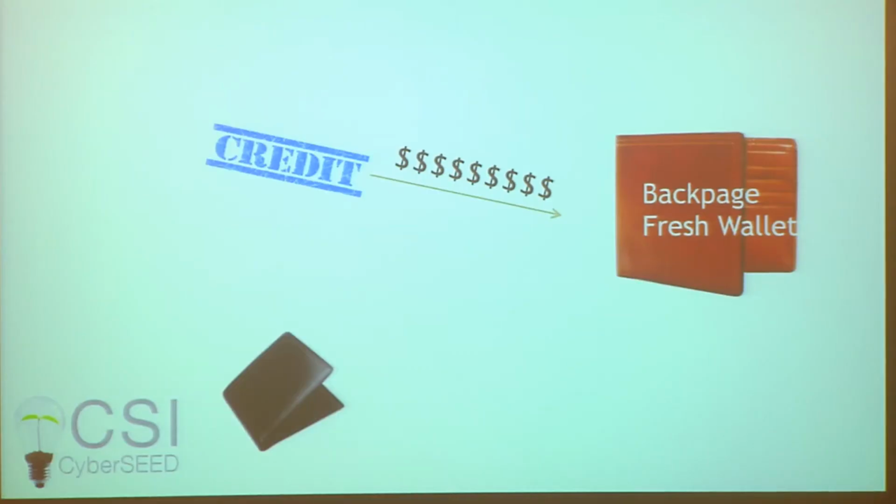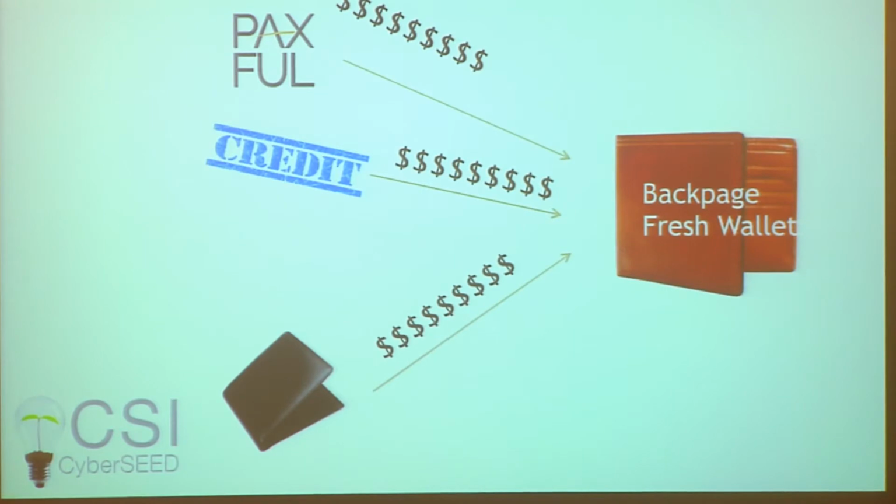For each invoice, Backpage will create a fresh wallet address along with the Bitcoin amount. A user can do transactions with the Backpage wallet using the credit they have on the Backpage account, or they can transfer money through their own Bitcoin wallet, or they can use different third-party services like Paxful for transferring Bitcoin. In all of these cases, the transactions would appear on the mempool, and if you constantly scrape the mempool, you'll be able to get access to these transactions.